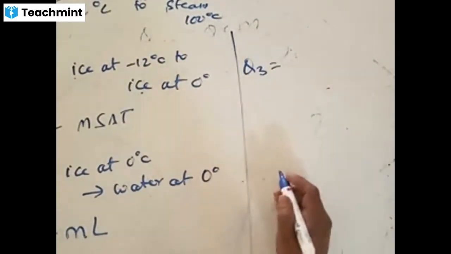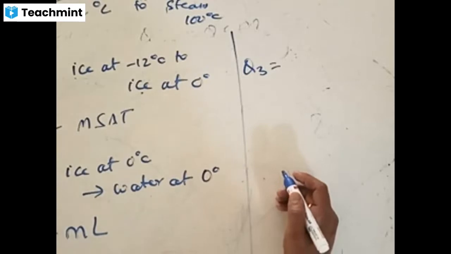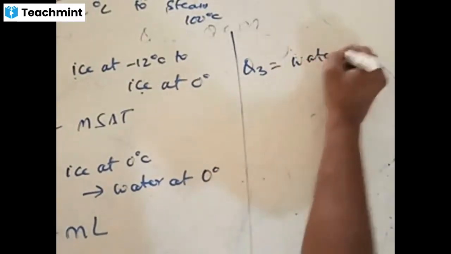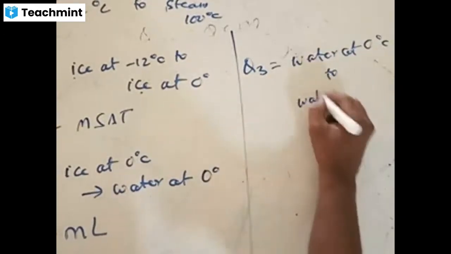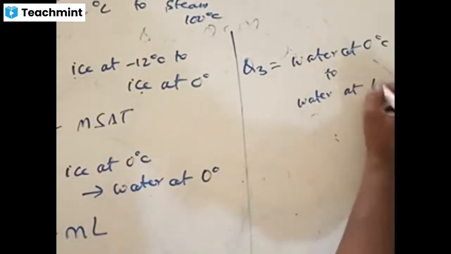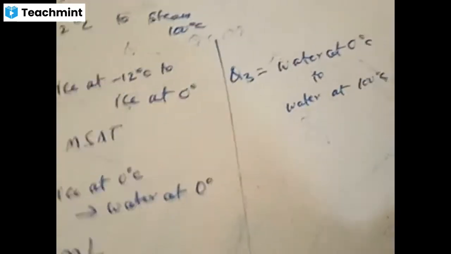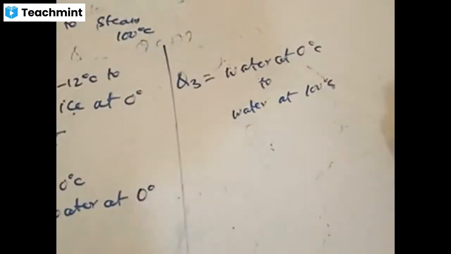Accordingly, Nikhil, is the point clear? Okay sir, that's fine. What is it then? Q3 is water at 0 to water at 100. Remember always, whenever there is a change of temperature, the state should remain the same.